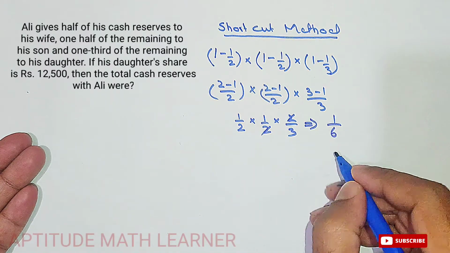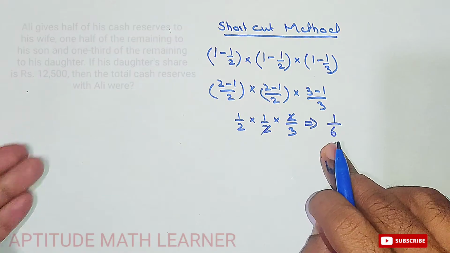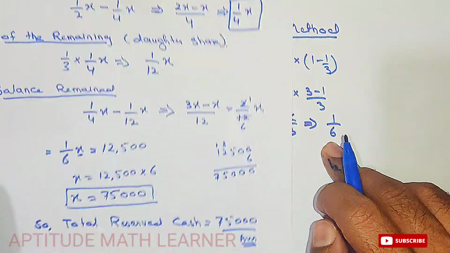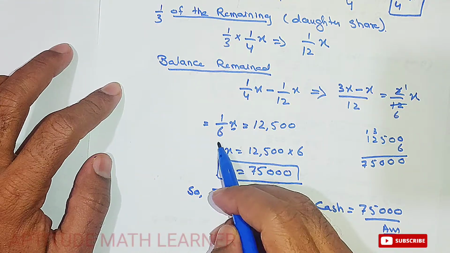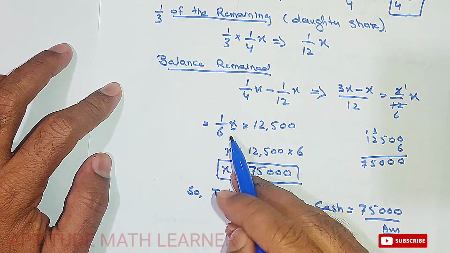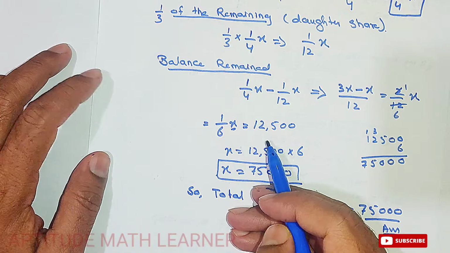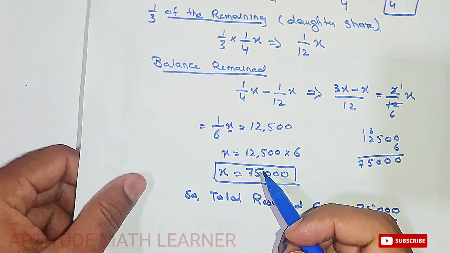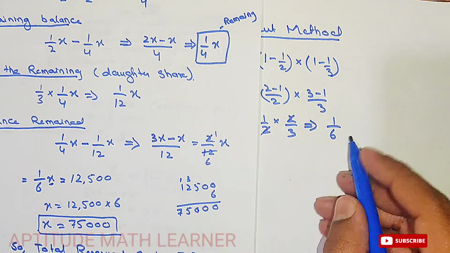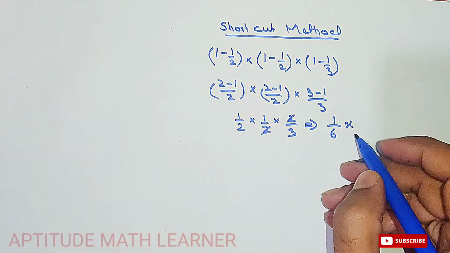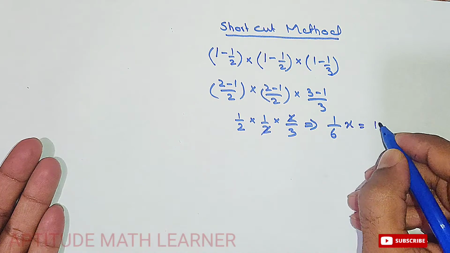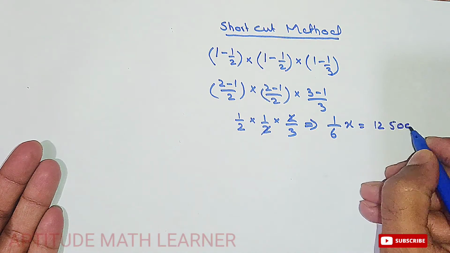So here 2 cancels with each other, and the next thing that we get is 1 upon 6. So this 1 upon 6 is the same thing which we got before, that is the daughter's share, and this is equal to 12,500. Hope you have understood. So here this is x, we have just supposed the total share, and this is 12,500.